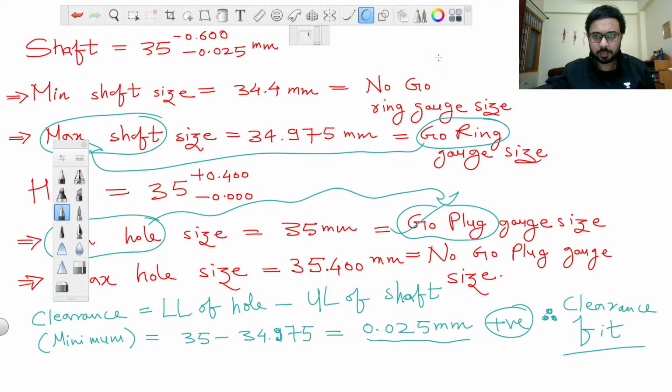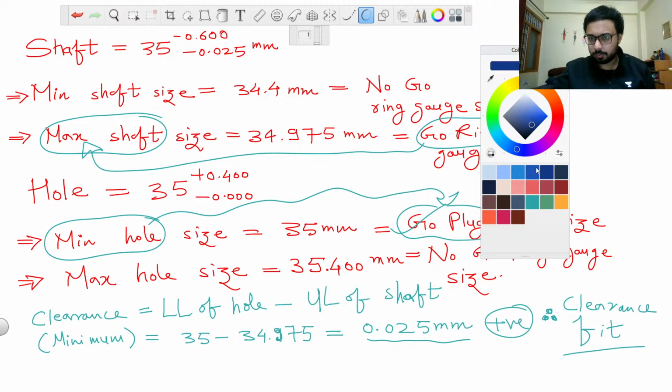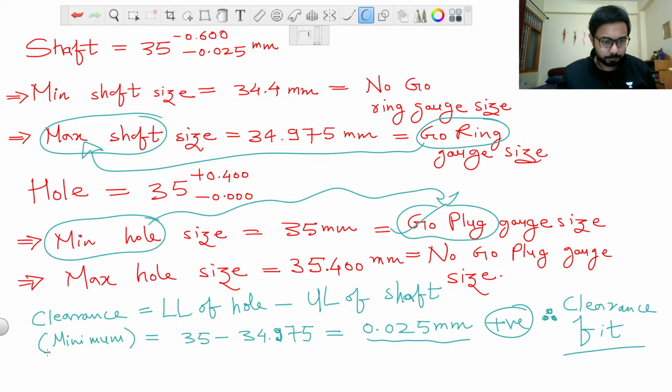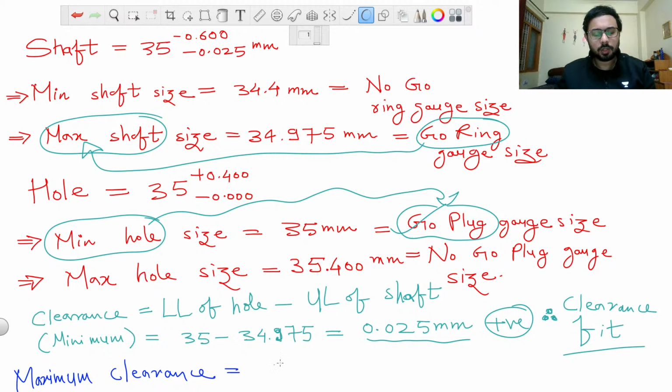Let us change the color of our pen so we can have a better look at the things we are calculating, and we will select blue color. Maximum clearance will be upper limit of hole minus lower limit of shaft.